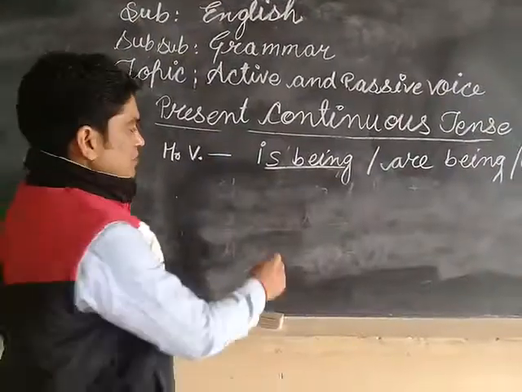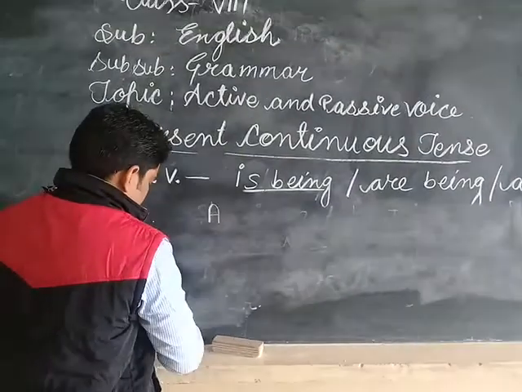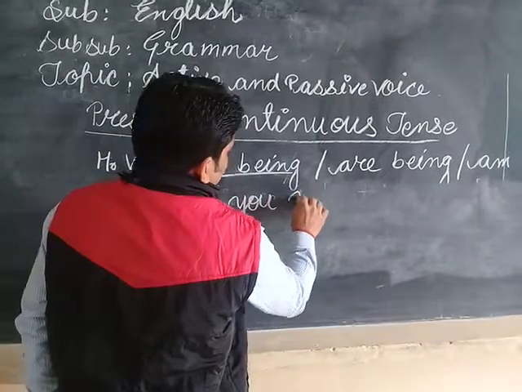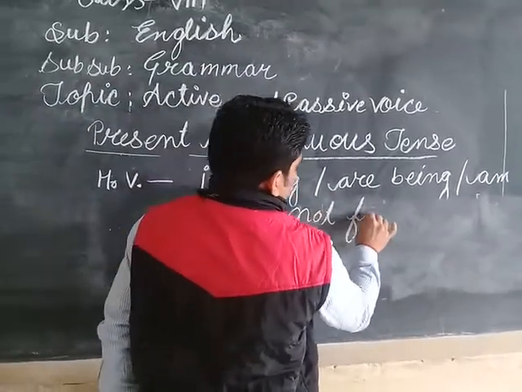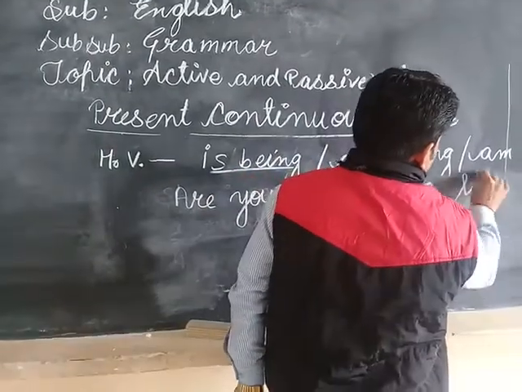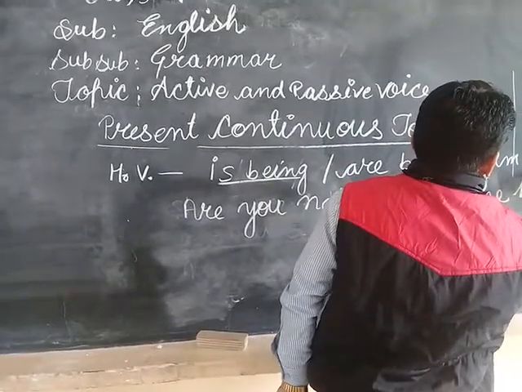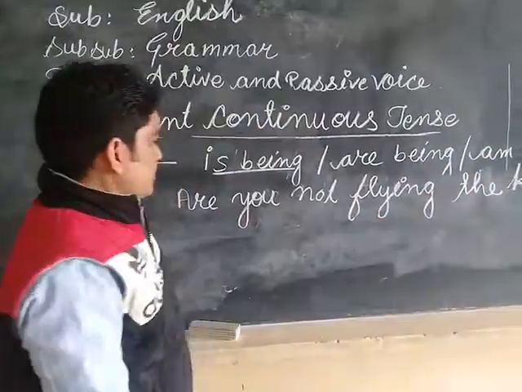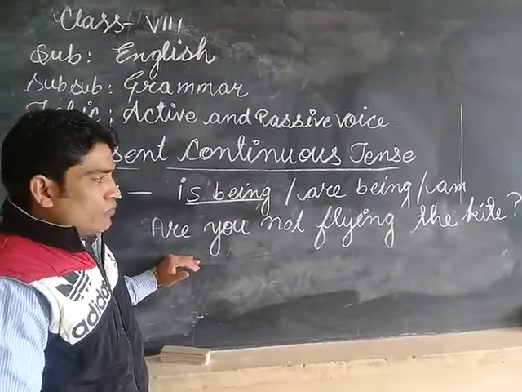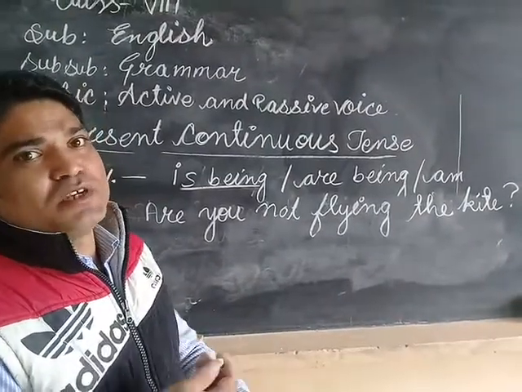If the tense is interrogative, then the passive will also be interrogative. Like this: Are you not flying a kite? Students, this sentence is interrogative, and when we convert it into passive voice, our passive voice will also be interrogative.